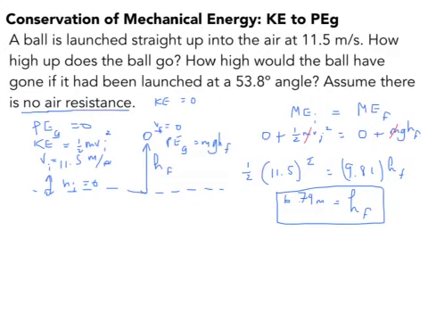Good. The next thing it says is find how high it would have gone if it hadn't been launched straight up, but instead if it were launched at this angle. Okay, well let me erase what I have here.